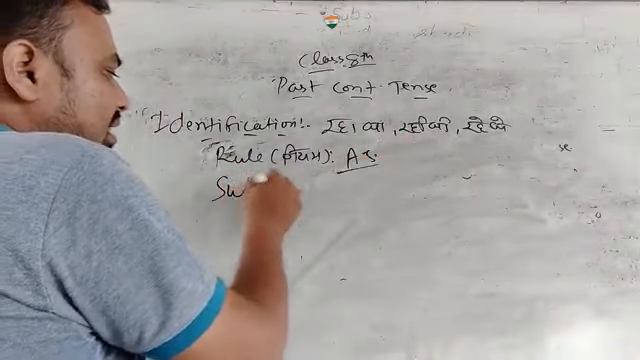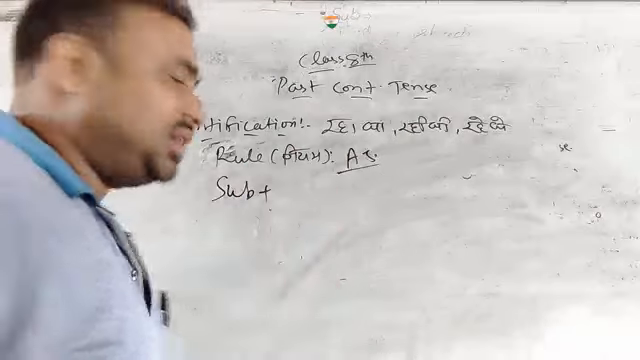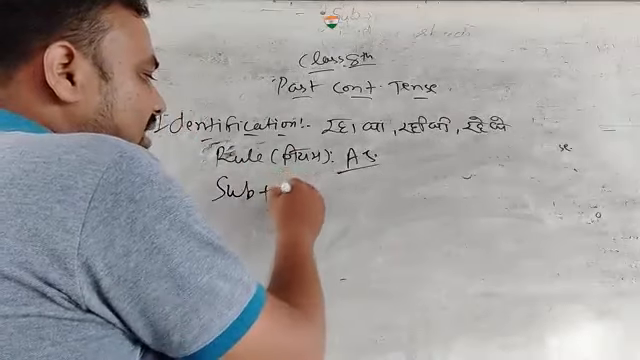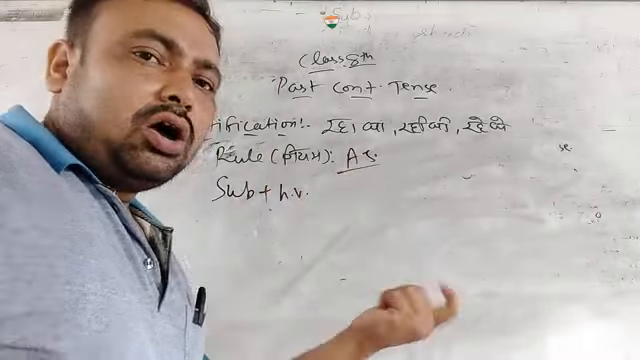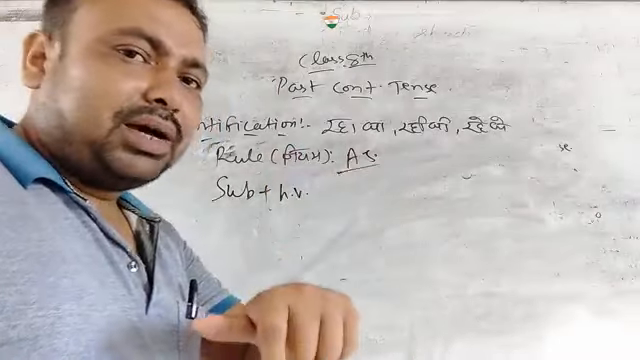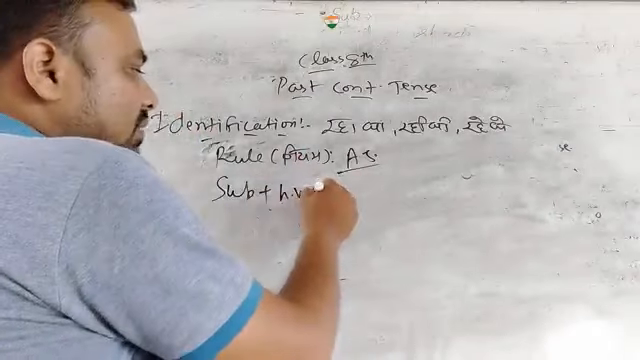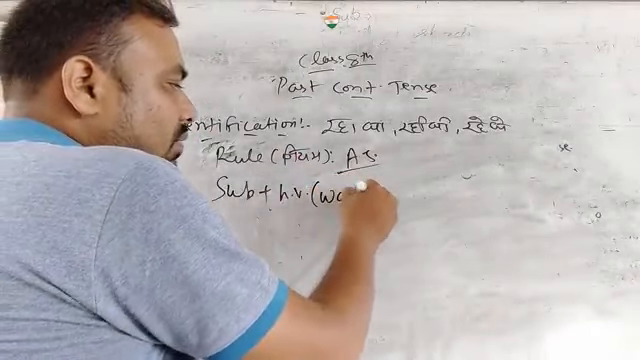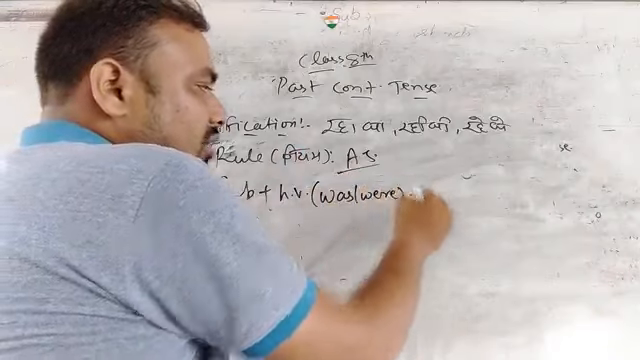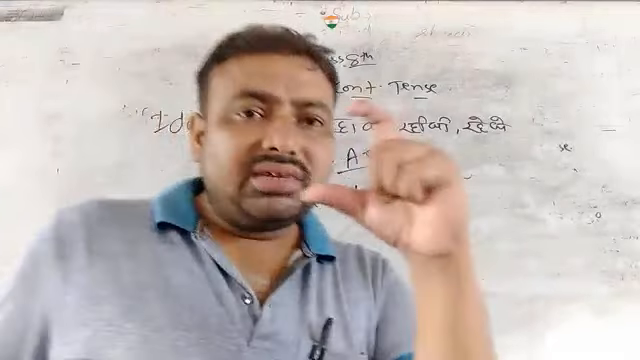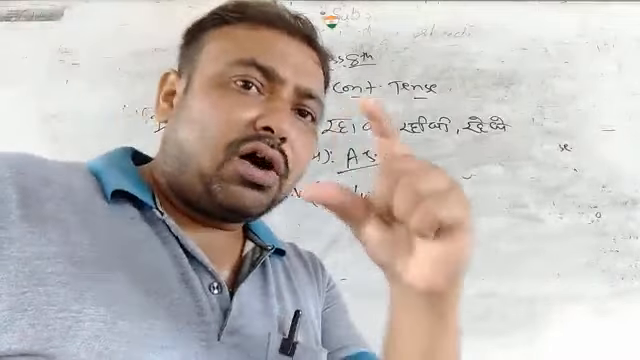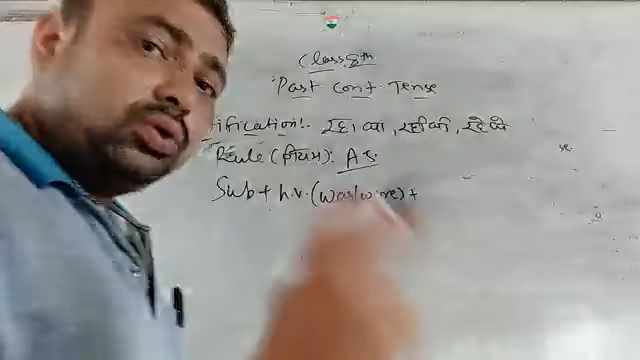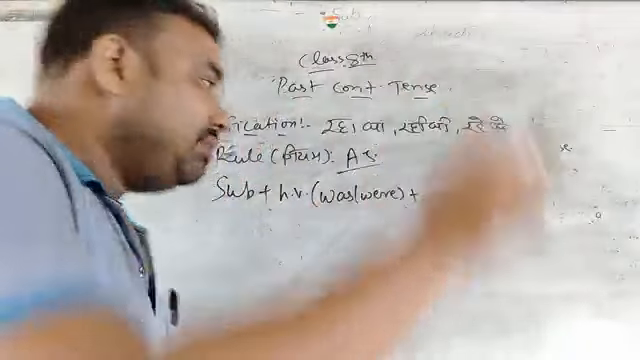First of all, we write here subject. सबसे पहले हम क्या लिखेंगे? Subject. Then we write here helping verb. As I taught you in the definition of the past continuous tense with the example, was, verb. So what helping verb we use here? Was, verb. Then it is a common thing in every continuous tense. In every continuous tense, we use the ing form of the main verb. In the main verb, we add ing.